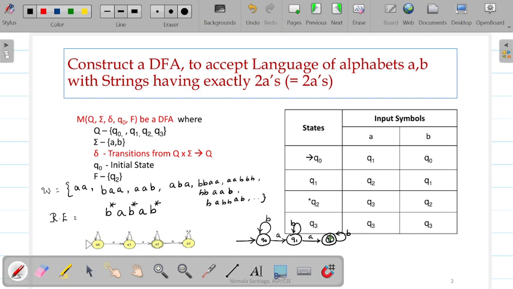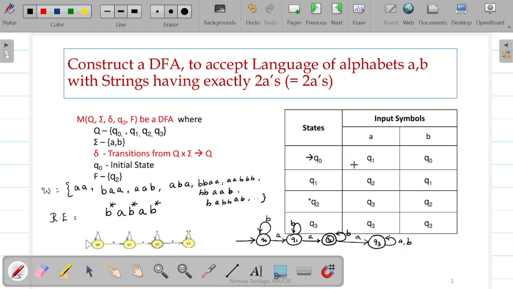On Q2, now if it reads an A, it should not be accepted. Therefore, if it reads an A, let us move to the state Q3. But Q2 is only the final state. This Q3 should not have any possibility of reaching Q2, which means on reading A and B in this Q3, it should remain in Q3 itself. So any word that is having more than 2 A's will not be accepted. So this is the DFA corresponding to this language.